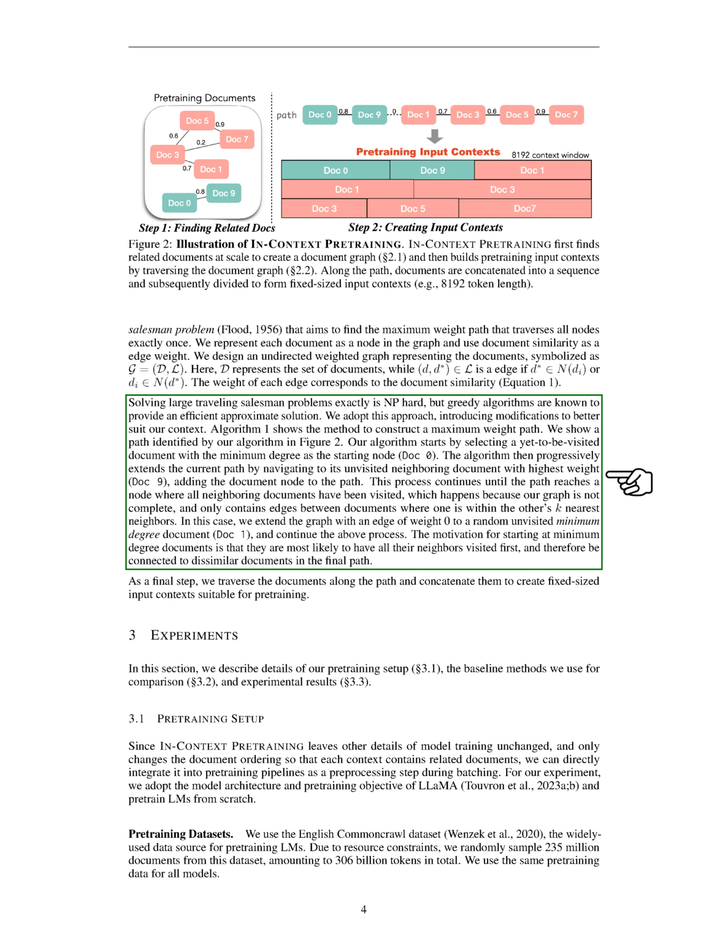In cases where our graph is not complete and only contains edges between documents that are within each other's k nearest neighbors, we extend the graph with an edge of weight 0 to a random unvisited minimum degree document. We start at minimum degree documents because they are most likely to have all their neighbors visited first, and therefore be connected to dissimilar documents in the final path.